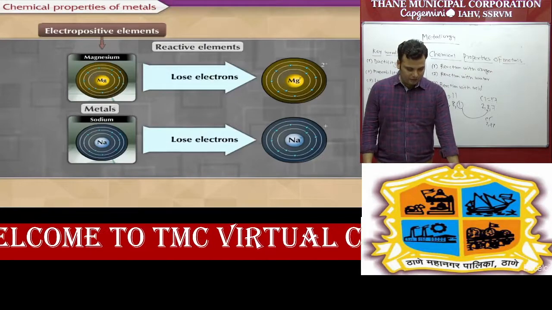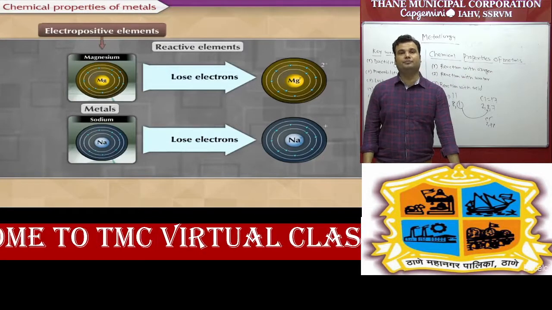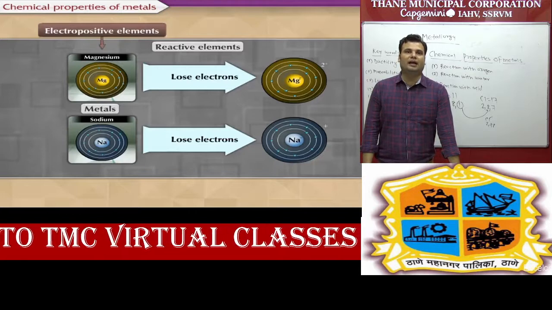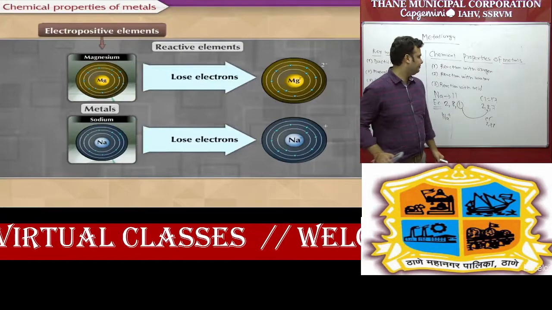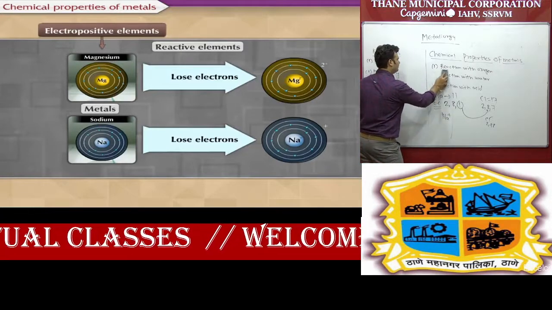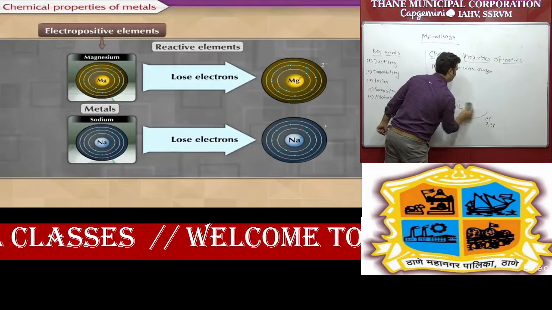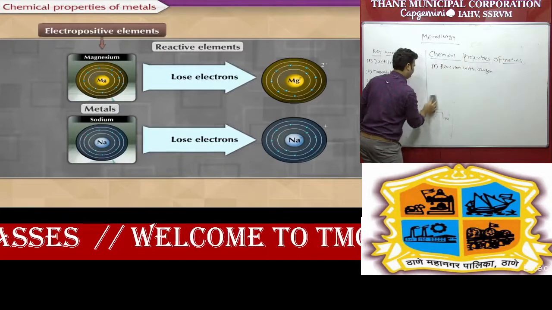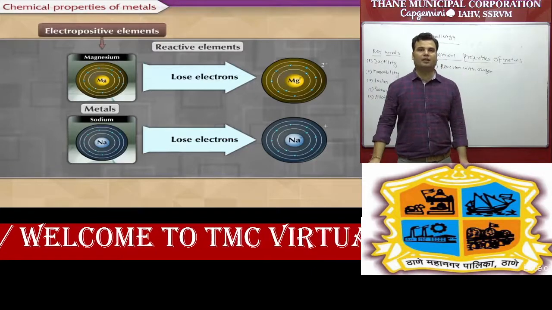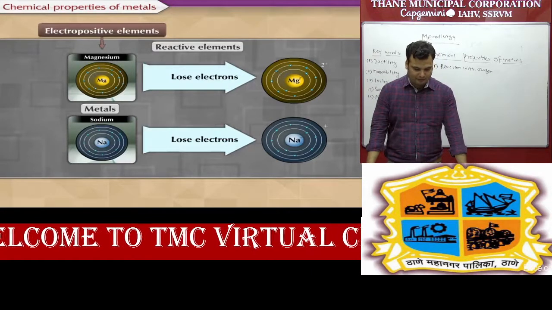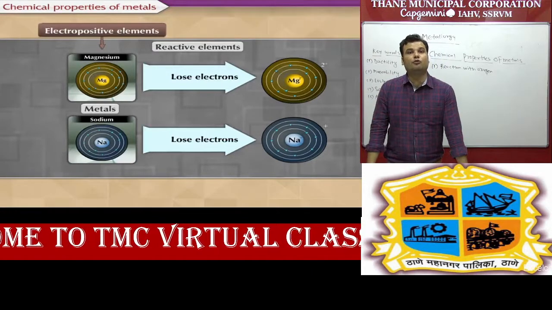So the first part we have to discuss is what happens when any metal reacts with oxygen. In the exam they will ask what happens when sodium metal combines with oxygen or air even at room temperature.